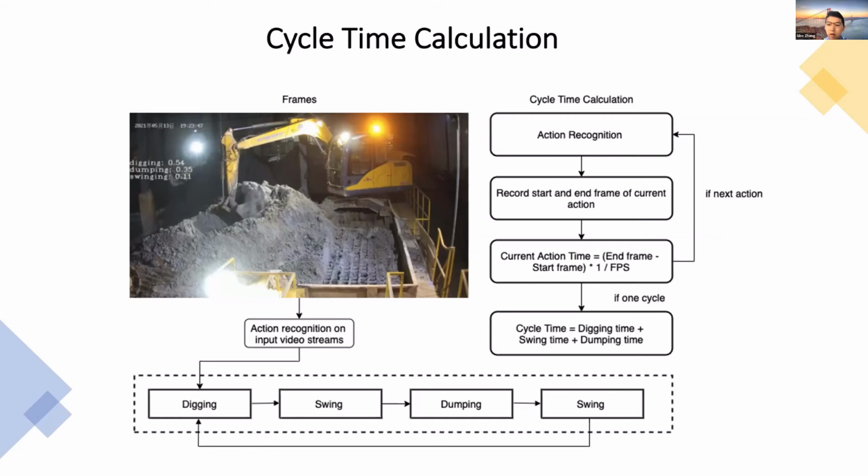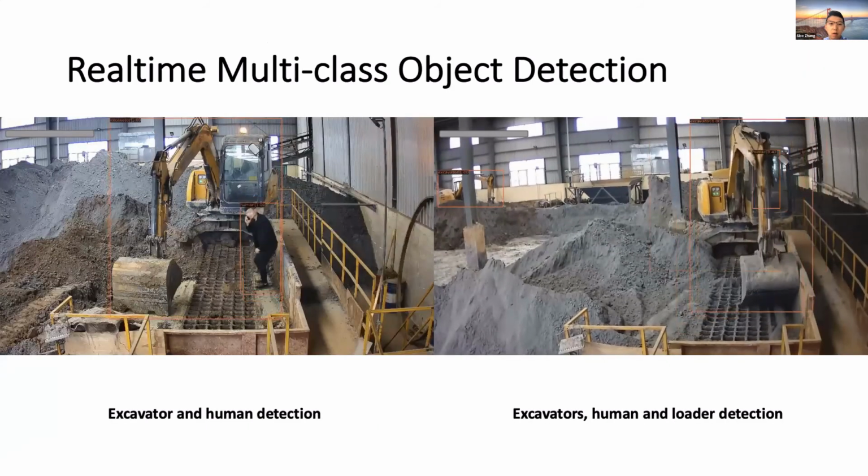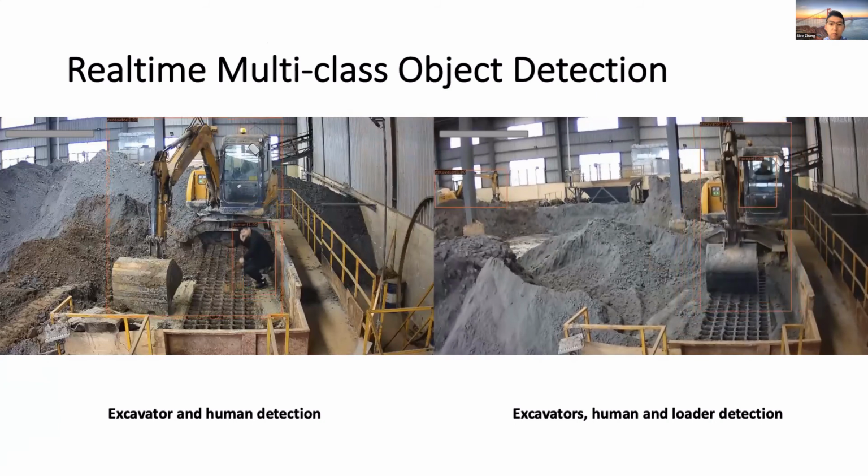Here, we're showing some demo. We collect scenes including excavator, human, and loader. And here, the multi-class objects are detected in real time. You can see on the left there's a human, on the right there's a loader, and there's an excavator in the back.